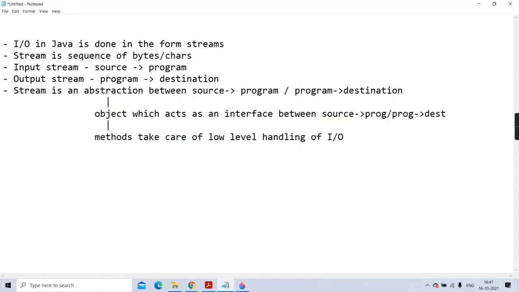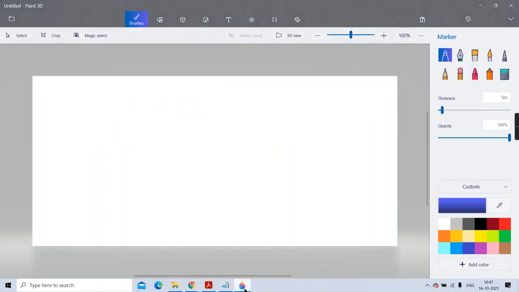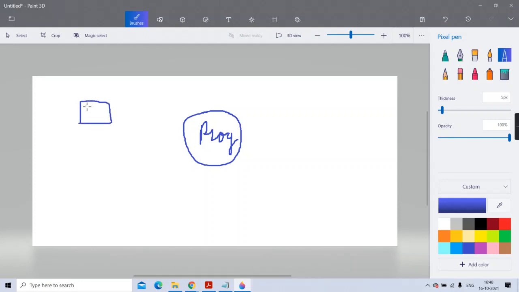Next, I'll try to show you this in a pictorial way. This is your program, this is your Java program, and there are different sources. Now sources can be, as I said, a keyboard. Yes or no, guys? It can be a keyboard, I'm writing KBD.